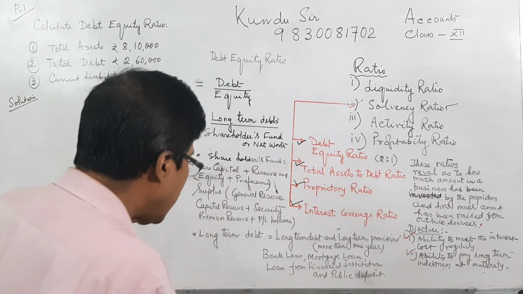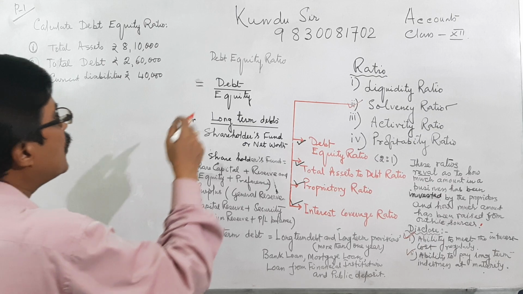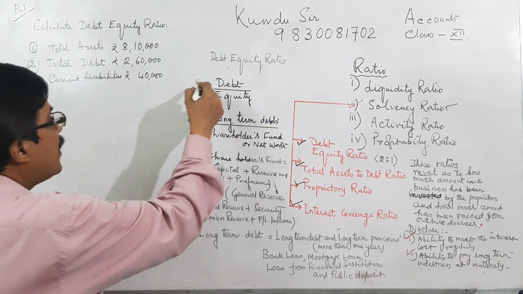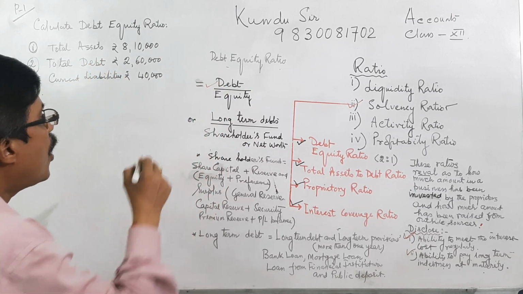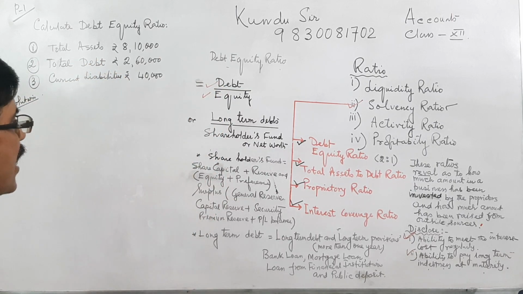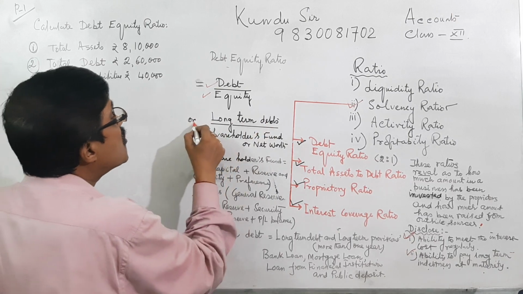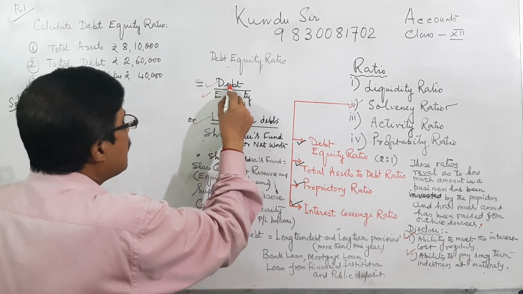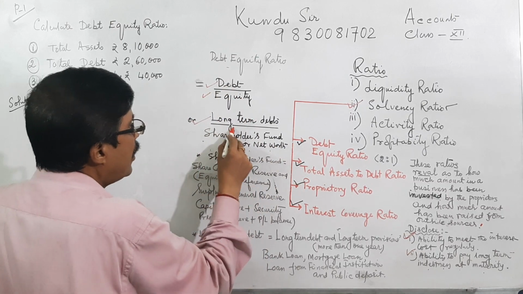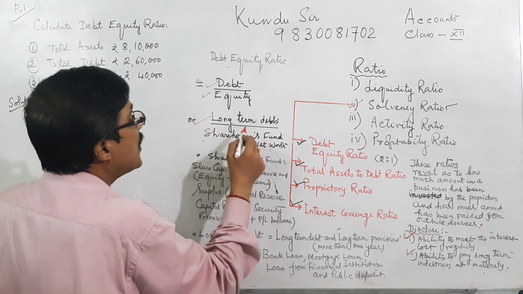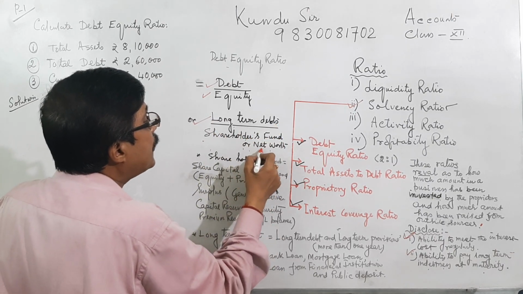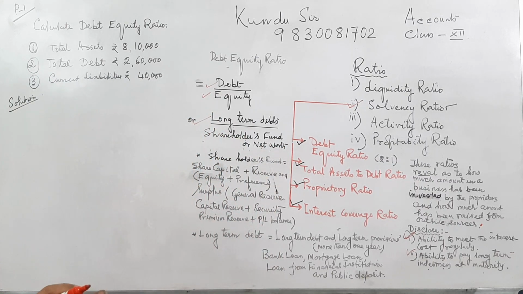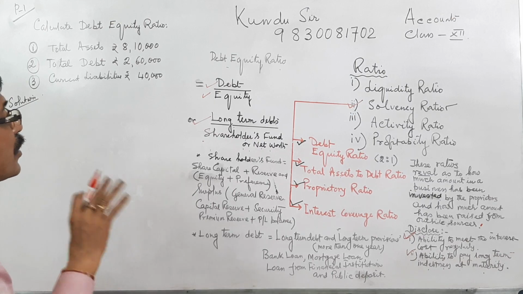Now I am coming to the debt equity ratio. Debt equity ratio equals debt upon equity, or it can be written as long-term debts upon shareholder funds or net worth of the shareholders of that organization.